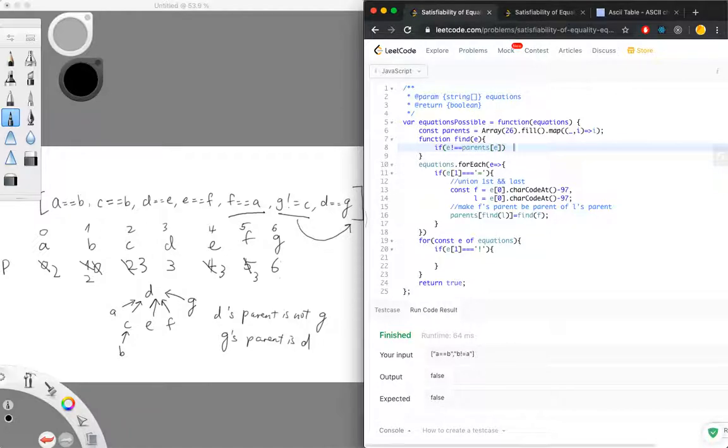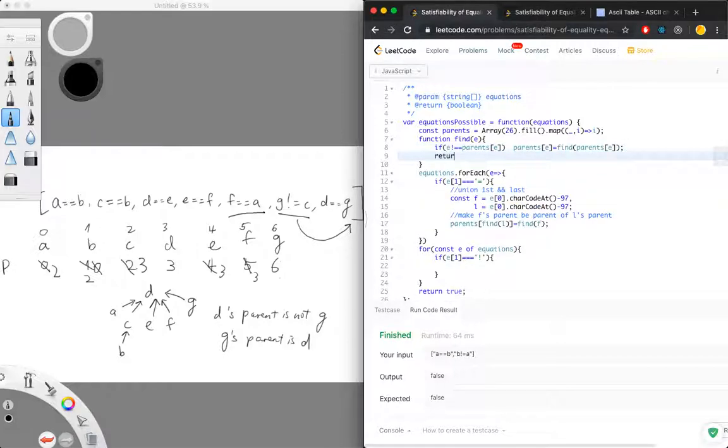And so you can do parents E equals find parents E. If the index and the value don't match, you need to go to the parents and go find it. Then you assign it. Then you return parents E. But I just realized this is actually 3, not 0.